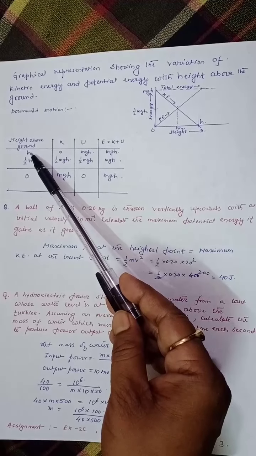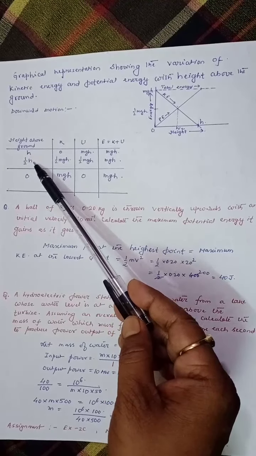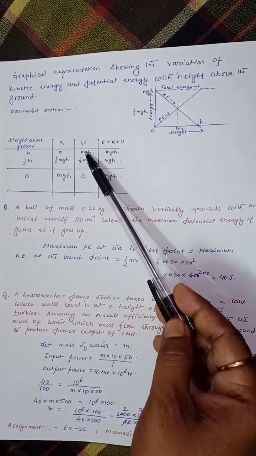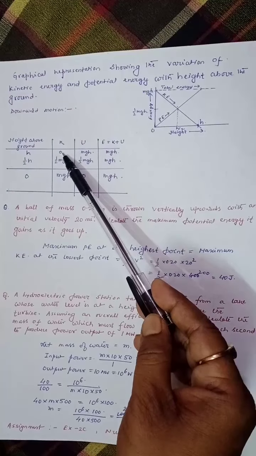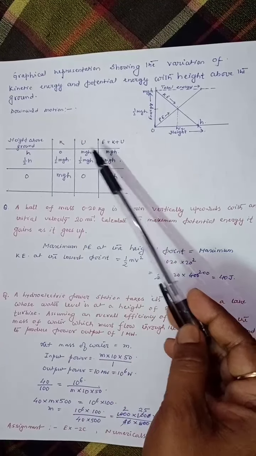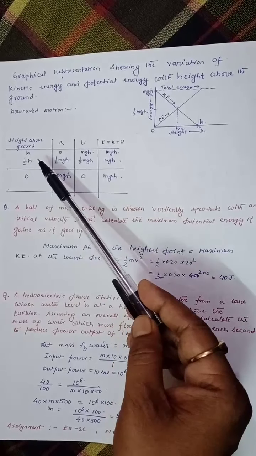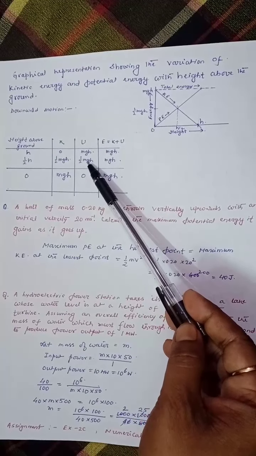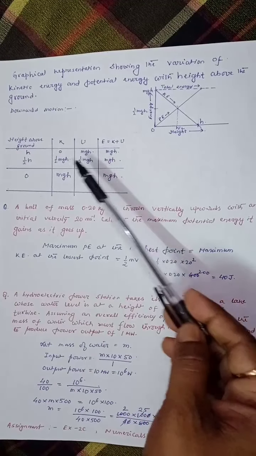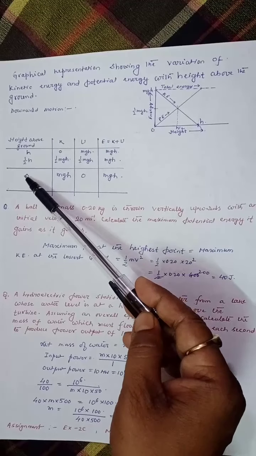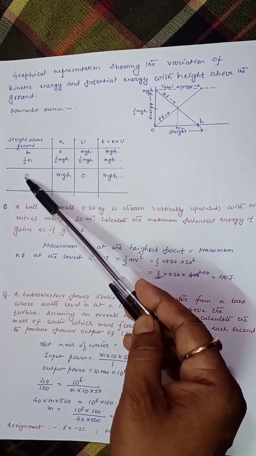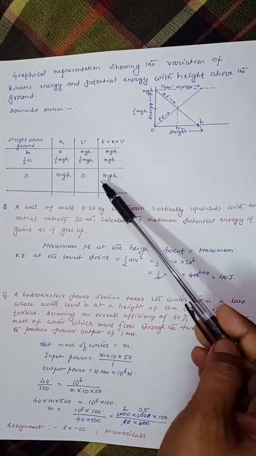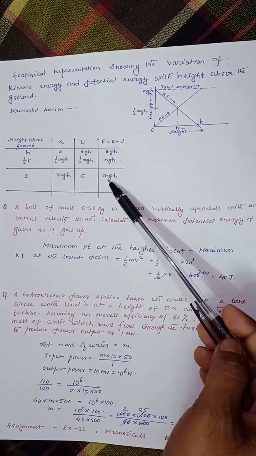So when the height above ground is h, half h and 0, then at height h, kinetic energy is 0, potential energy is mgh, so total energy is 0 plus mgh equal to mgh. At half the height, kinetic energy is half mgh, potential energy is half mgh, so total energy is mgh. Again, at ground level, that is at point C, the kinetic energy is mgh, potential energy is 0. So total energy is mgh plus 0 equal to mgh.